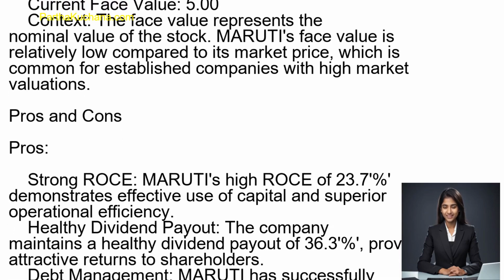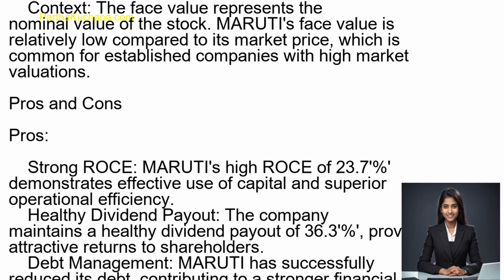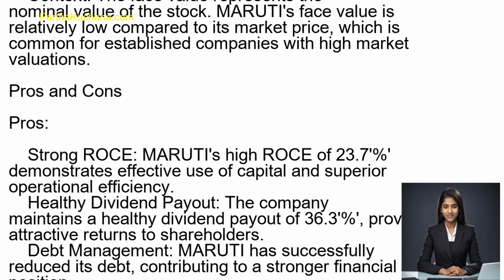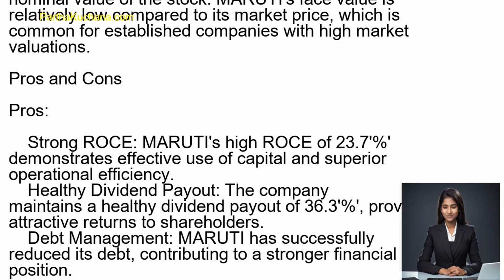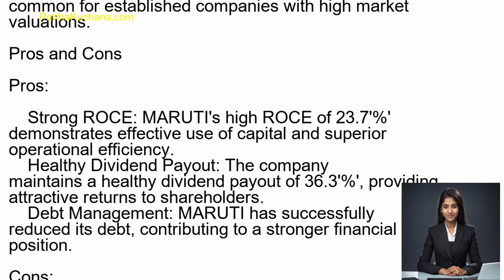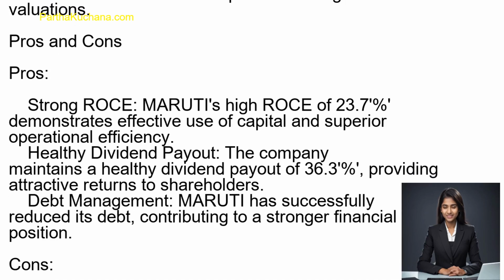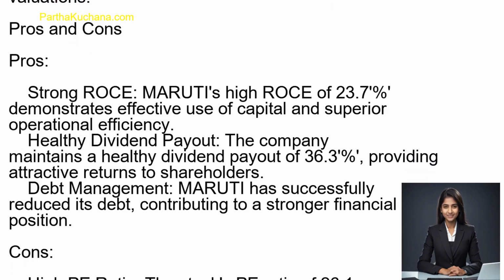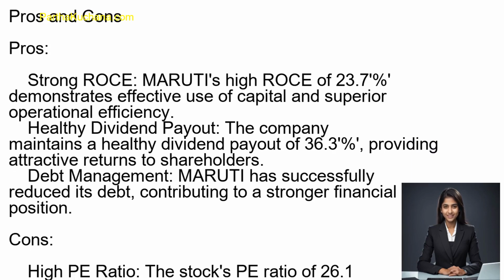Cons. High P/E ratio. The stock's P/E ratio of 26.1 suggests it may be overvalued compared to earnings, which could be a concern for value investors. Premium to book value. Trading at 4.48 times its book value indicates that the stock may be overpriced relative to